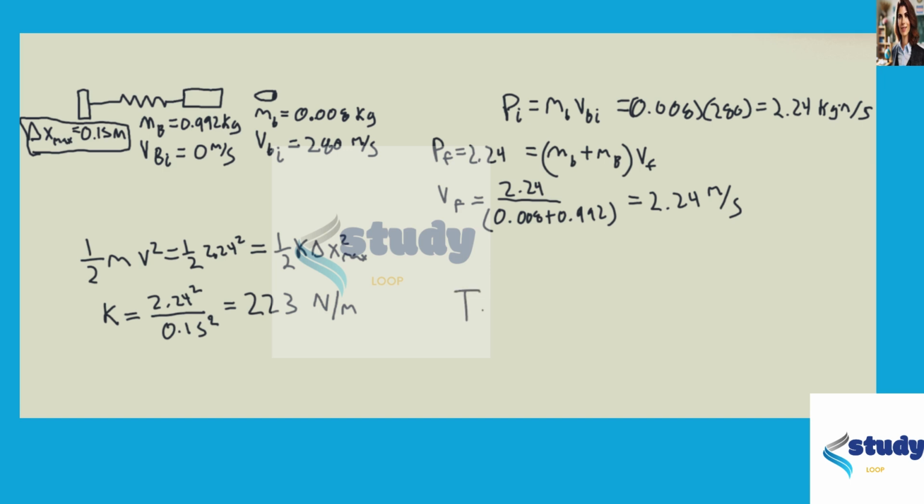Now, if we want to find T, or the period, we know that the period is going to be 2 pi times the square root of m over k. So this is the total m, which is 1. So this is 2 pi times the square root of 1 over 223, which equals 0.421 seconds.